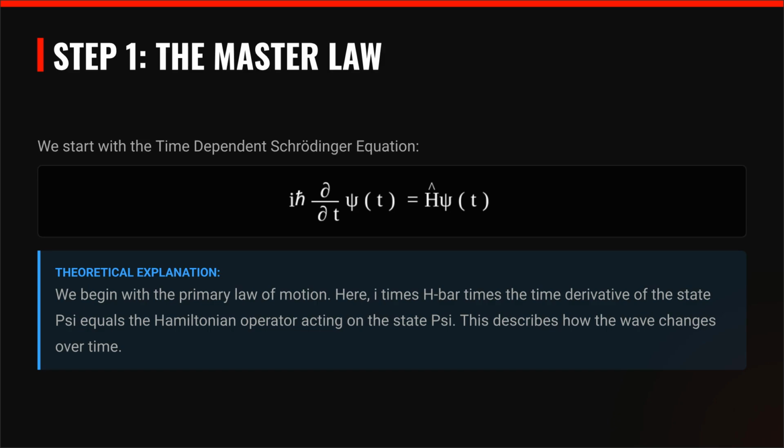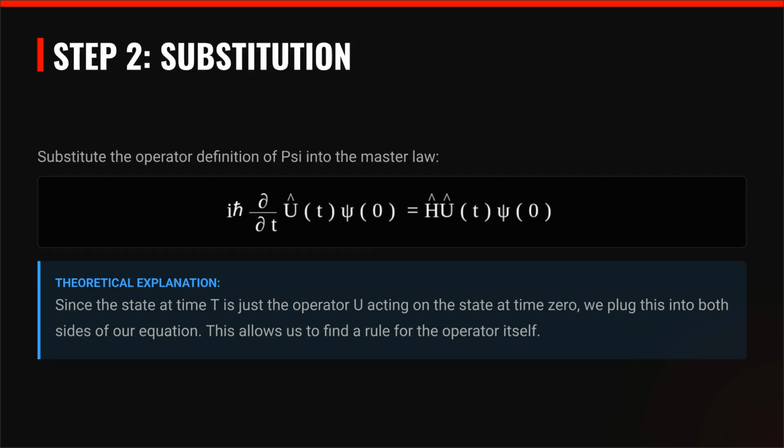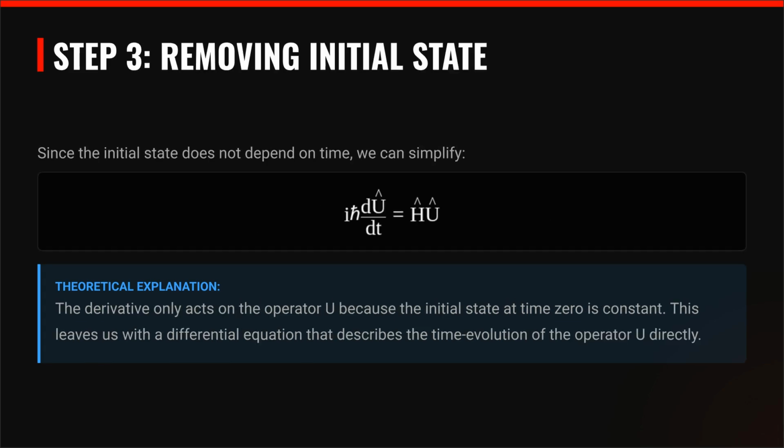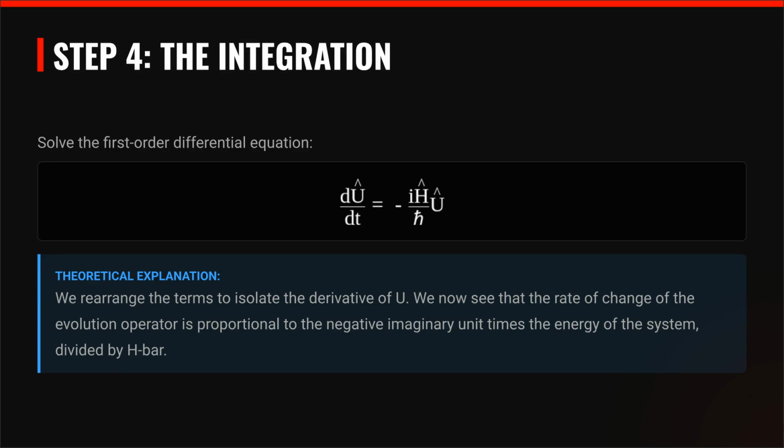Step 1 is the master law, starting with the time-dependent Schrödinger equation. This fundamental law describes how the quantum wave changes over time. In Step 2, substitution, we plug the operator definition of psi into both sides of the master law. This helps us find a rule governing the evolution operator U itself. Step 3 involves removing the initial state. Since the initial state at time 0 is constant, the derivative only acts on the operator U, resulting in a differential equation for U.